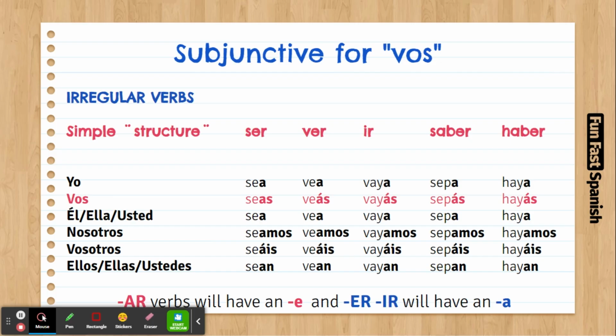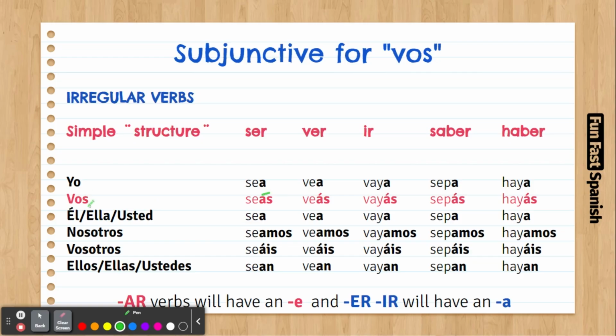Now, let's have a look at some irregular verbs that work in subjunctive. We did the same thing for tú. As you can see, it's going to be the same thing. The only difference is that vos is going to have the stress at the end. Vos seás. You can say vos seas or vos seás.